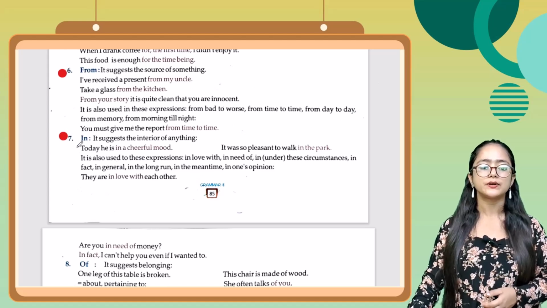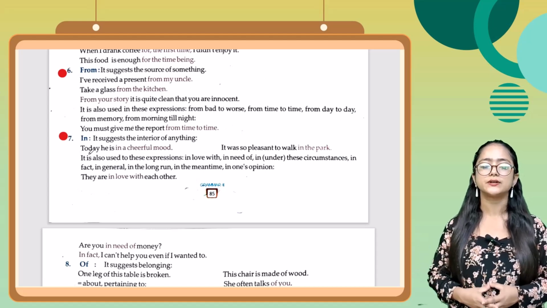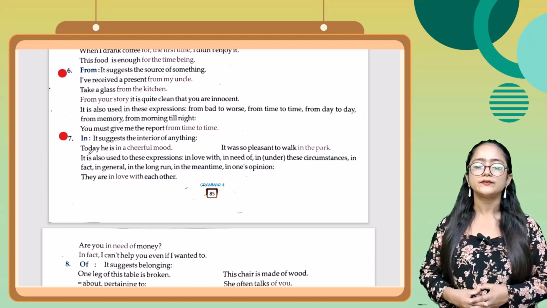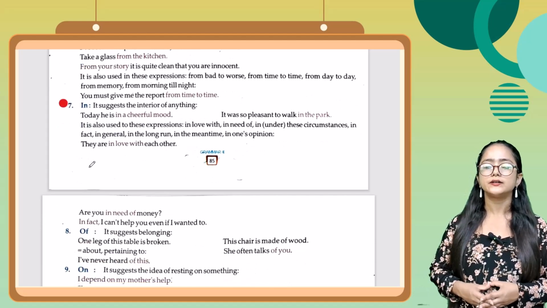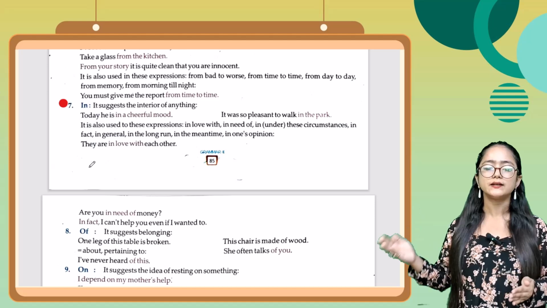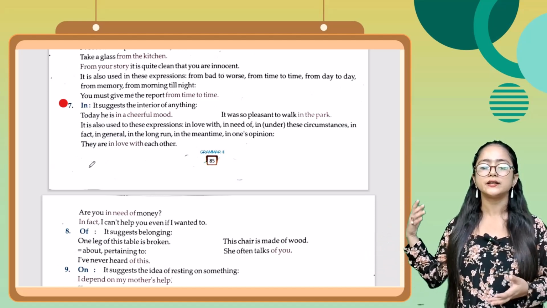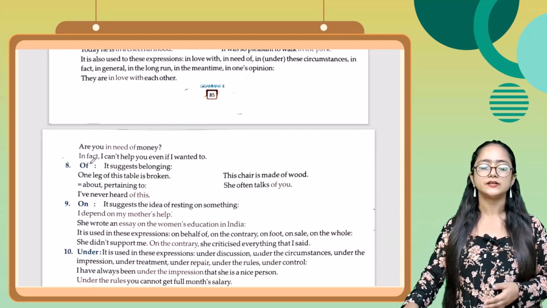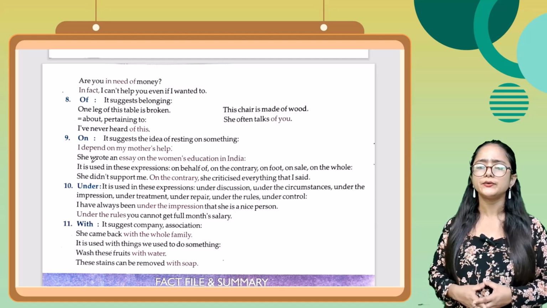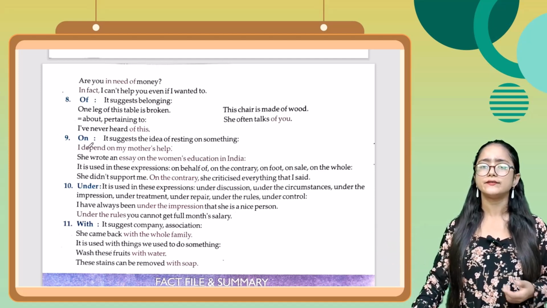Now next one is in. It suggests the interior of something. मतलब किसी के अंदर, जैसे कि today he is in a cheerful mood. It was a pleasure to walk in the park. It is also used in these expressions जैसे कि in love with, in need of, in these circumstances, in fact, in general, in the long run, in the meantime, in one's opinion. जैसे कि they are in love with each other. Next one, are you in need of money? Next, in fact, I can't help you even if I wanted to.